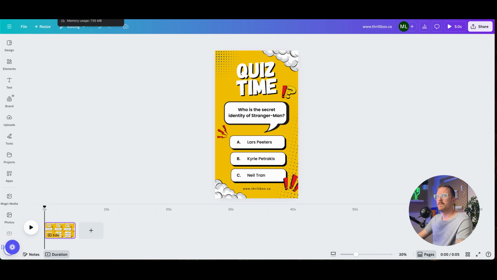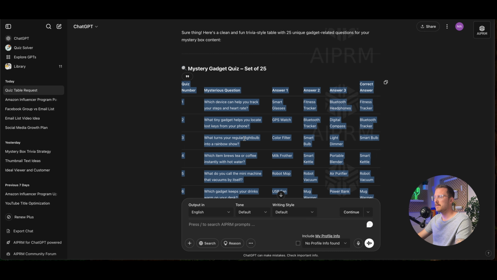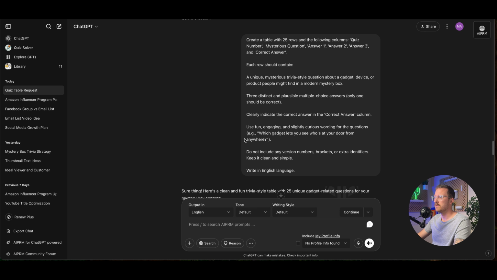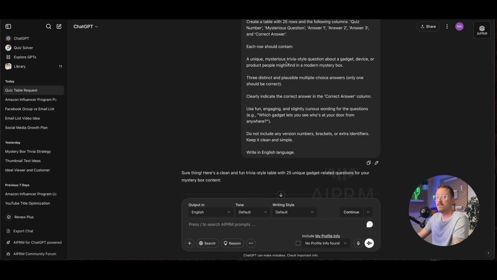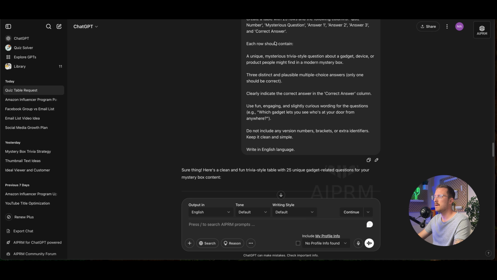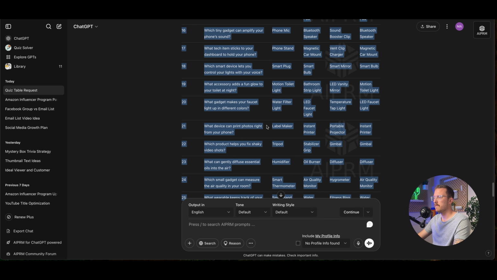And we are also going to be using ChatGPT. So the idea is we're going to be making something like this. How do I do that? I got you. It's all good. This is a prompt, essentially asking to make 25 rows. You can decide how many actual questions you want. The type of question, I'm doing mysterious, and you can do whether it's history, mathematics, science, whatever you're interested in, you can change that to your liking. But the idea, this is going to then pop up something like this, which is really perfect. You have your question, you got 3 different answers, and then the right answer.